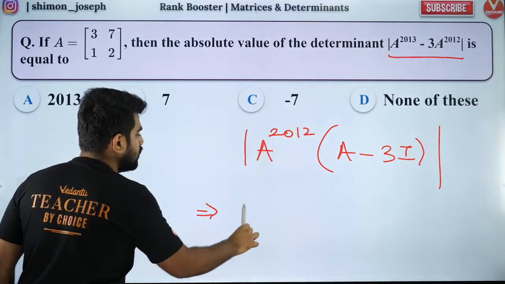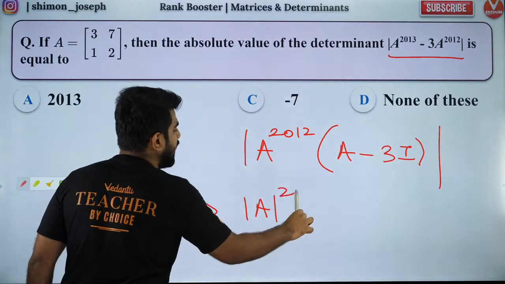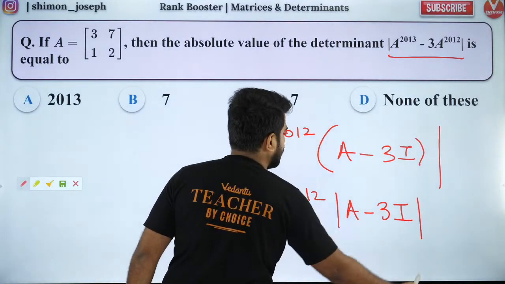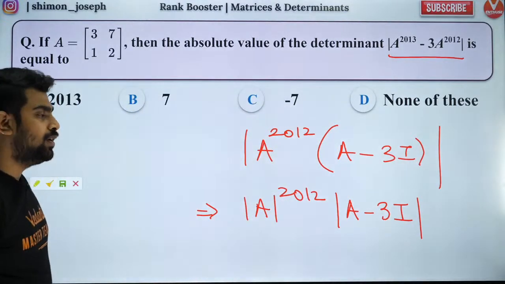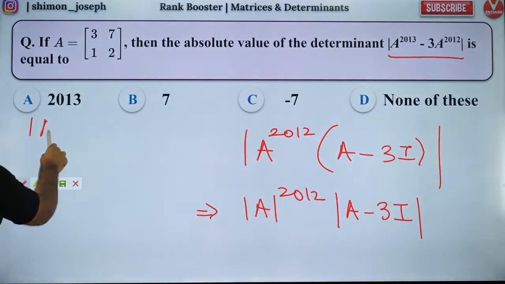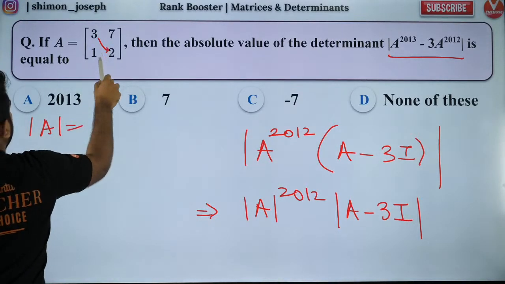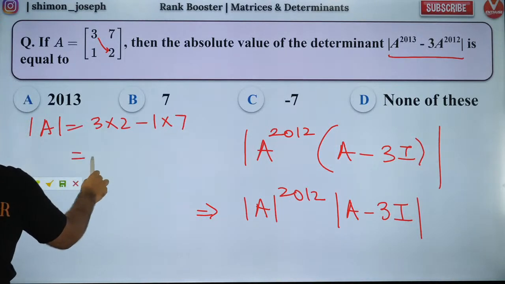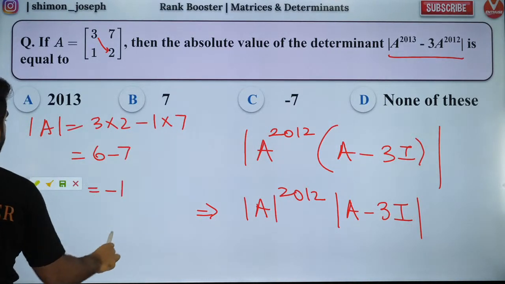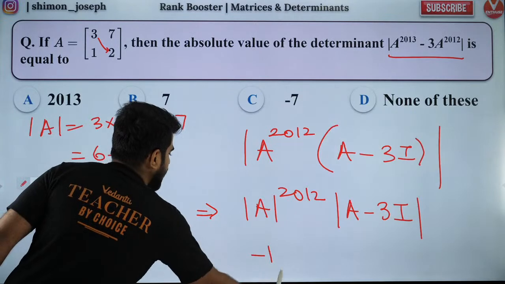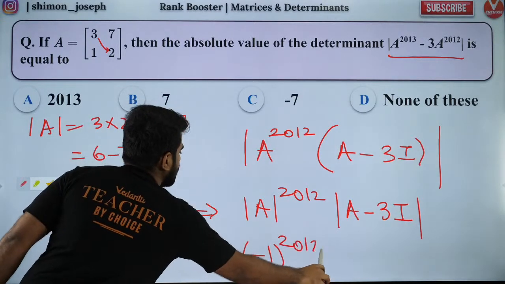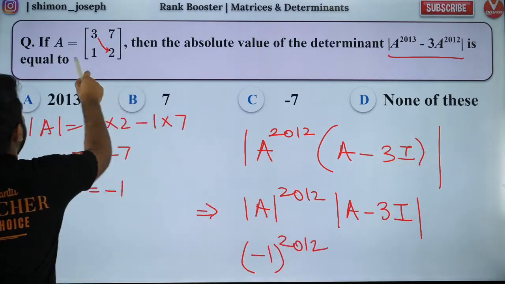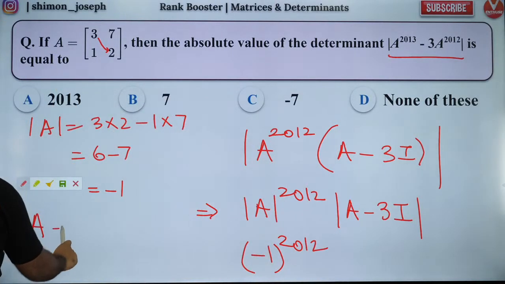So I will get that is equal to determinant of A to the power 2012 into determinant of A minus 3I. That's it. Over. Easy question. What is det of A? Det of A is equal to 3 into 2 minus 1 into 7. So that will be 6 minus 7, which is equal to minus 1. So det of A is minus 1. Minus 1 raised to the power 2012 will be 1 only. So no problem. Now I need to find A minus 3I.